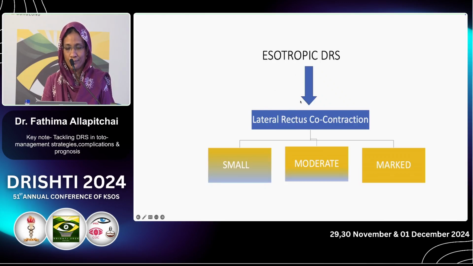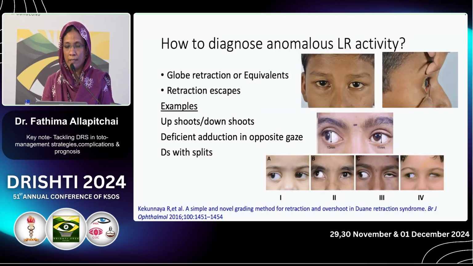So in case of esotropic DRS, the first thing, as clearly explained by Dr. Samyukta, is to look for how much is the LR co-contraction, whether it is small, moderate or marked. How to diagnose anomalous LR activity? Already discussed, look at how much is the globe retraction and upshoot or downshoot. Either it would be in the form of globe retraction or its equivalents. Equivalents are upshoot, downshoot, deficient adduction in opposite gaze, and DRS with split in extreme gaze. When the eye tries to adduct, the eye goes into abduction.